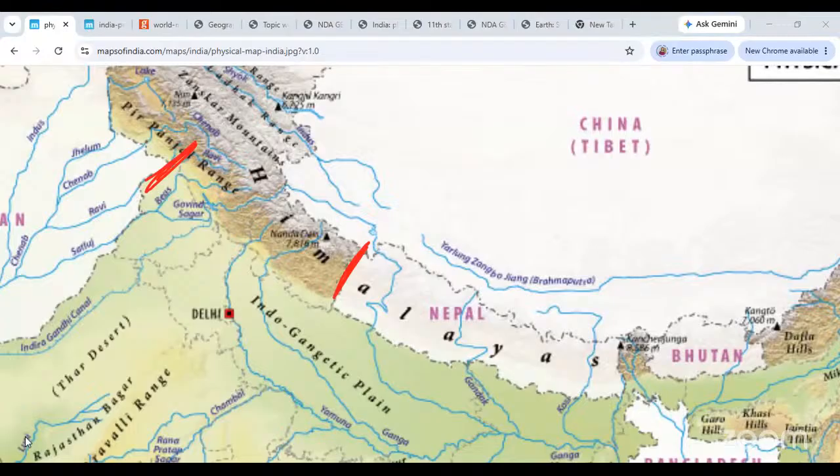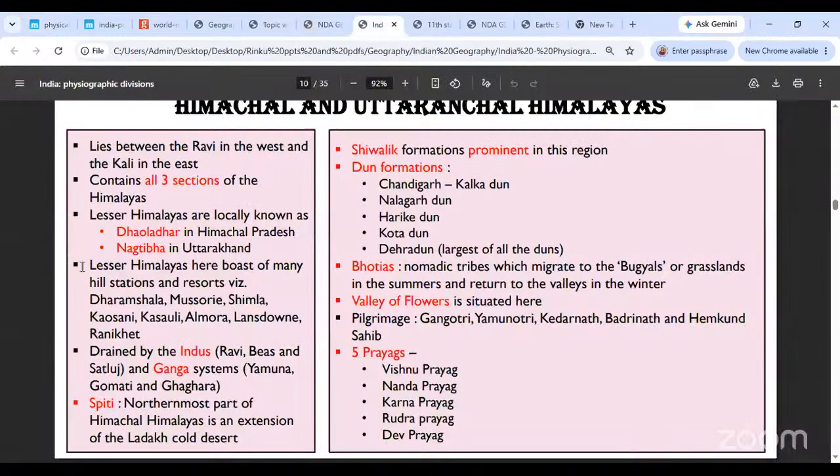इस region के बारे में बात कर रहे हैं. We are talking of the Himachal Uttaranchal. Where are you guys looking at? At the phone, ना? हाँ, ठीक है. So we are looking at the Himachal Uttaranchal region. So that will lie between river Ravi on one side and river Kali on the other. Okay, please remember India-Nepal का border form करता है वो Kali River. And that is also another favorite of UPSC. Okay, it contains all three sections.